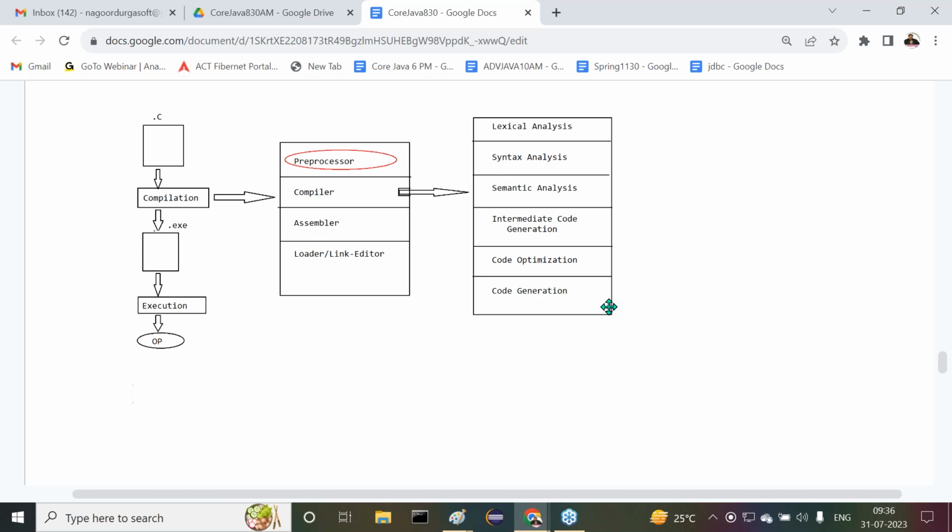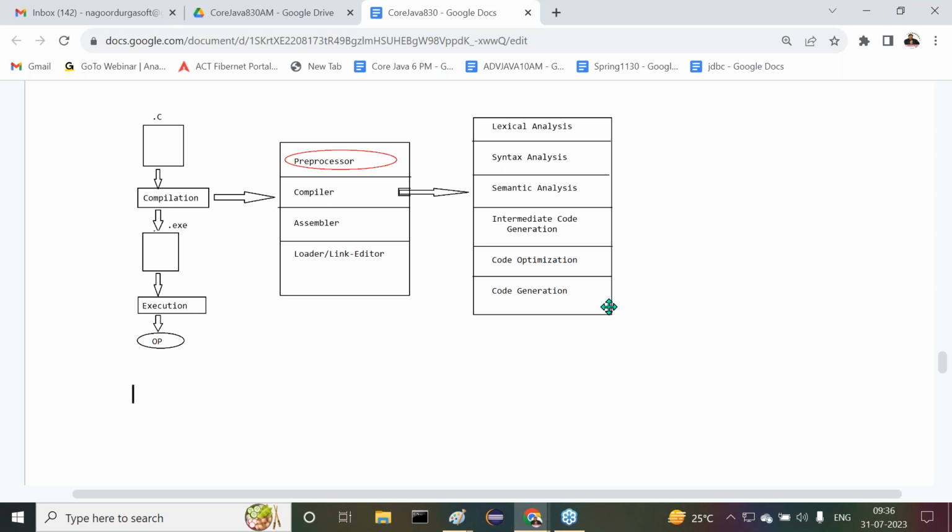But what is my requirement? I need to use that predefined library in my Java program. But the predefined library is available in the packages, so how can I use that library in my Java program? In the case of C and C++, the predefined library was available in the header files. But to bring those header files into the C and C++ program, we have to use hash include statements, or not?